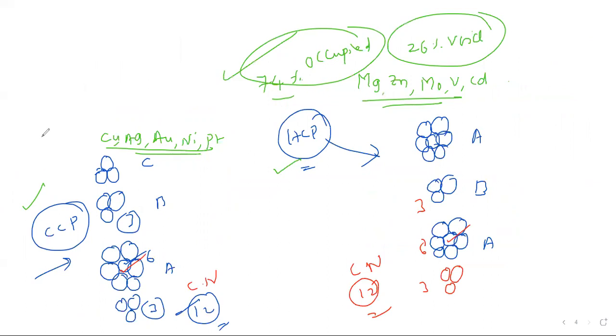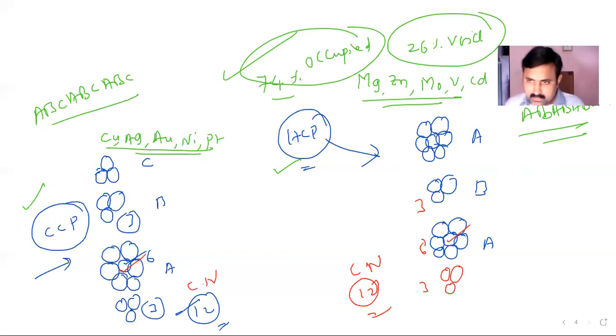Cubic means ABC type of pattern will come, and in hexagonal, AB type of pattern will come for the particles. That's the end of the session. We will see the packing fractions in the next session. Okay. Thank you.